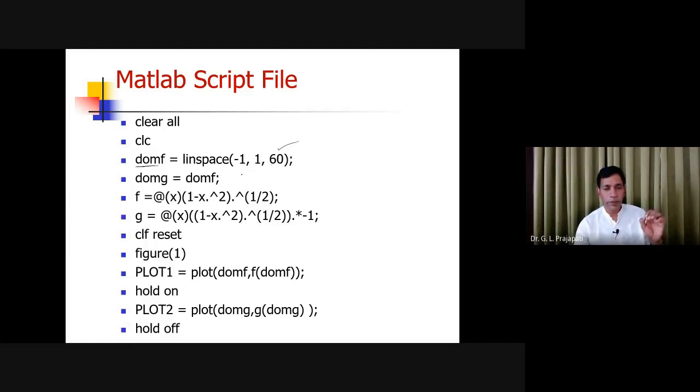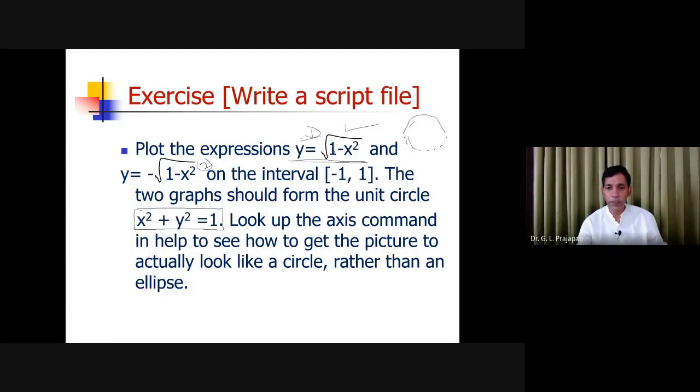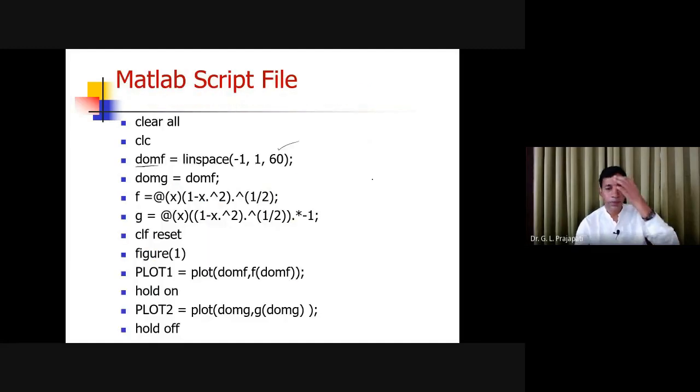So what you have actually, you have the number of points, and these are the x values. You have computed the x values from within the interval minus 1 to 1. So see that, this is minus 1 to 1, 60 points you have, and this is one variable name, this is the other variable name, and you are assigning the same number of points, although you can use this variable whenever you are using this. But okay, no issue. You can define other variable and you can keep the same value.